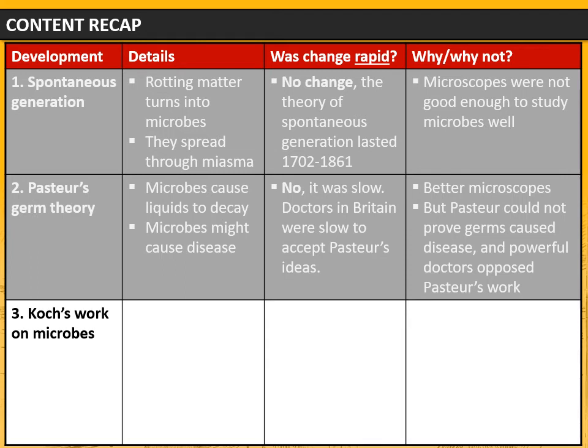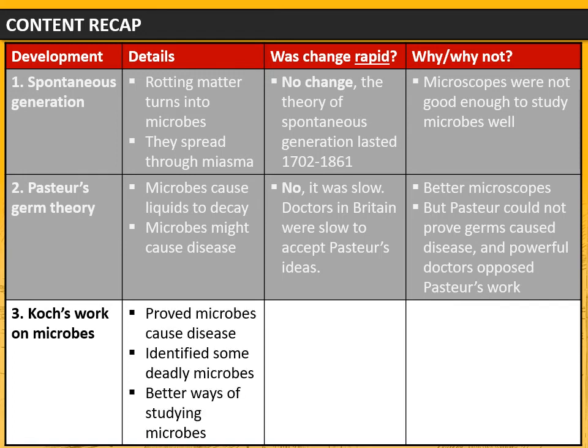And in my final main paragraph, I'm going to talk about Koch's work on microbes. Now, Koch made huge developments in this area. He proved that specific microbes cause specific diseases. And although Pasteur had a theory about that, Koch actually proved it. He also identified some deadly microbes like tuberculosis, cholera and anthrax.